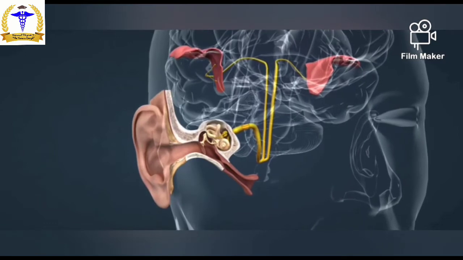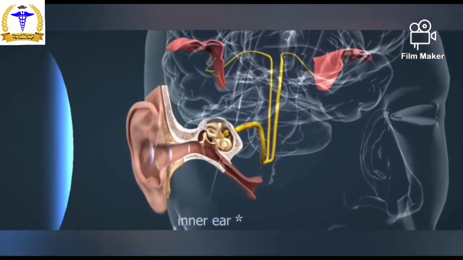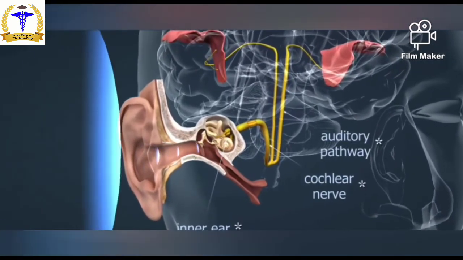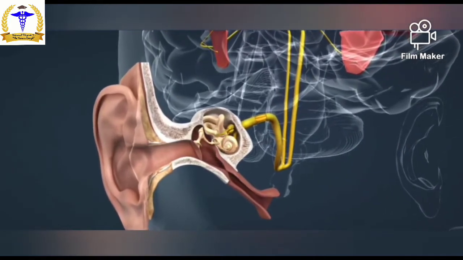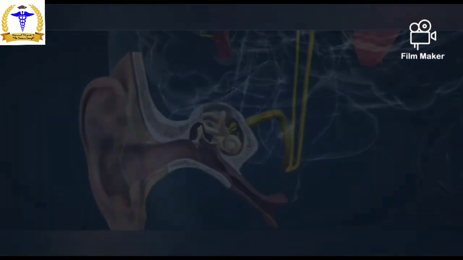Sound waves create signals in the inner ear, which are transmitted to the auditory cortex by the cochlear nerve and auditory pathway. The sense of sound is produced in the auditory cortex.